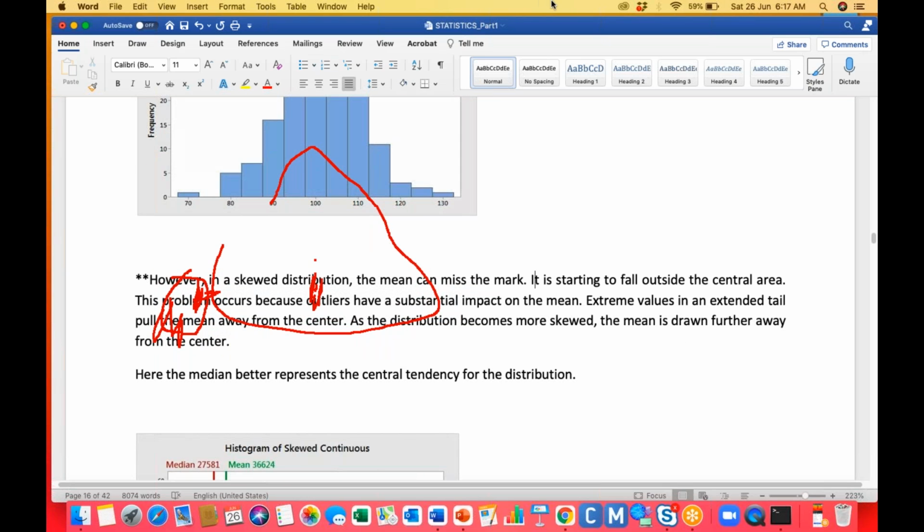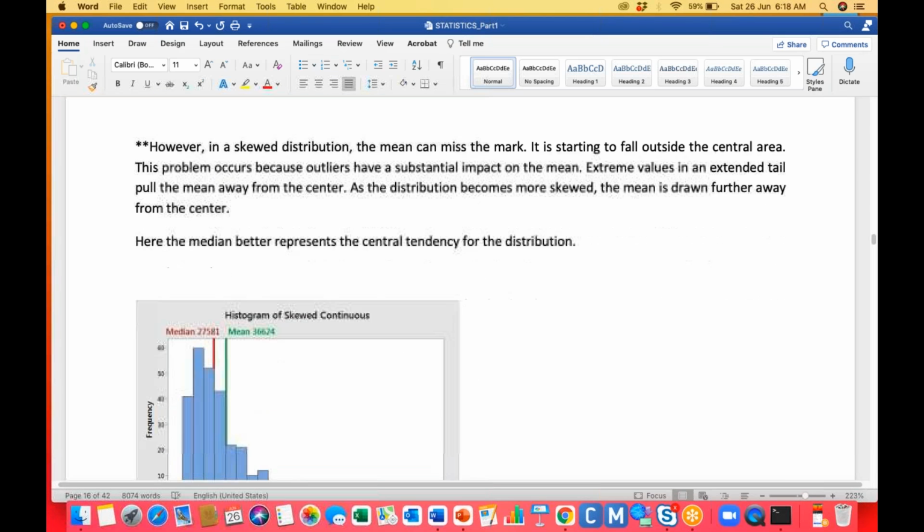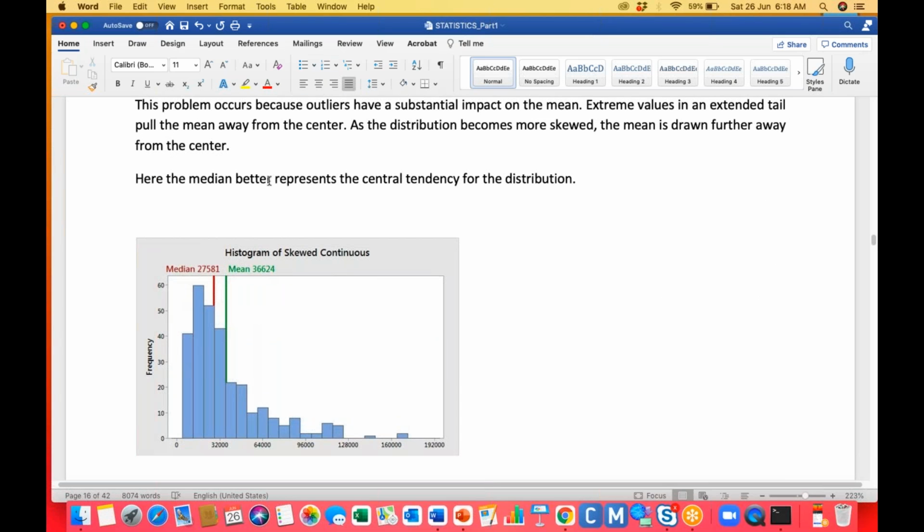Okay, so the mean will be affected because of outliers, guys. If outliers are more, there can be a difference between your central point and the mean value. Here we can see that the median better represents the central tendency in that particular situation. You can see the median is 2758, while the mean is 36324 in this particular situation.